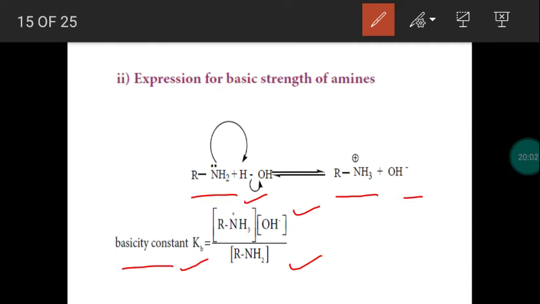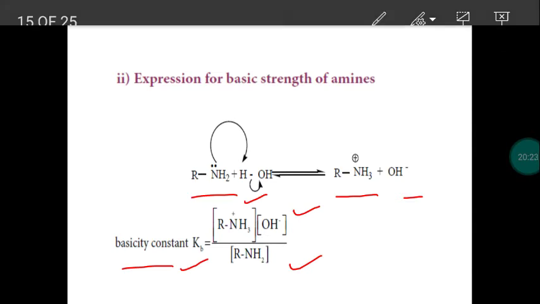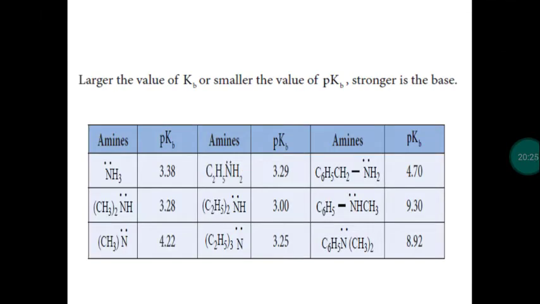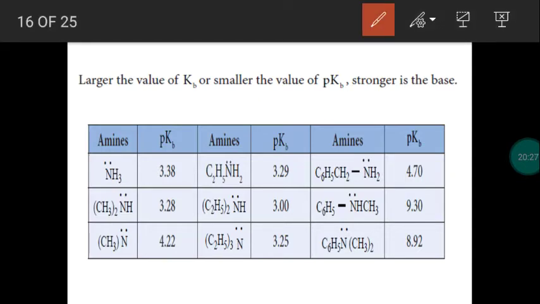The same concept is applicable for amines also. This is a base, so if the Kb value is more or the pKb value is less, then the amine will be a strong base. So the smaller the pKb value, the stronger the base.